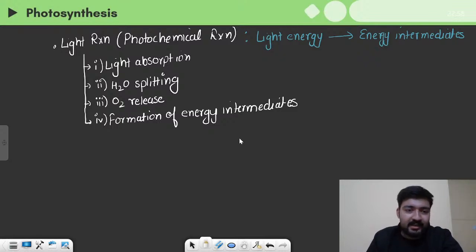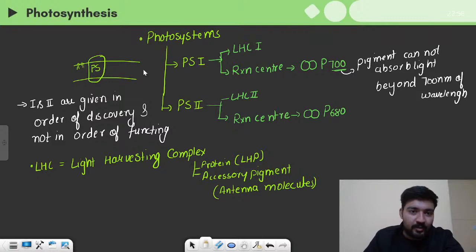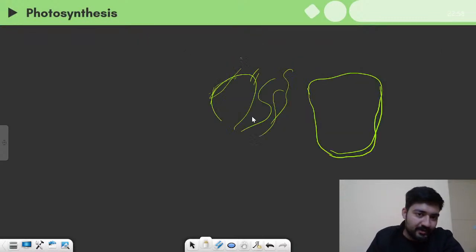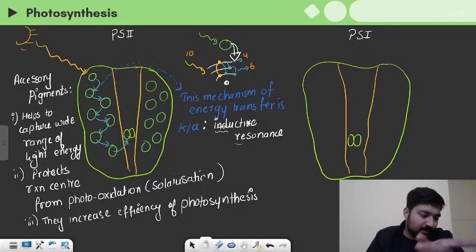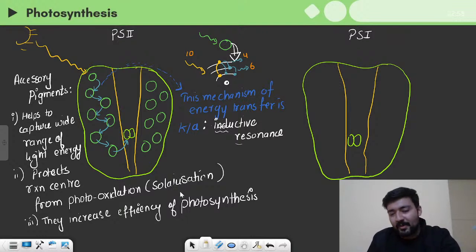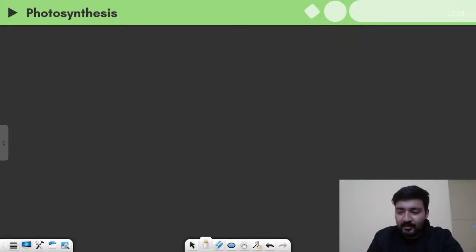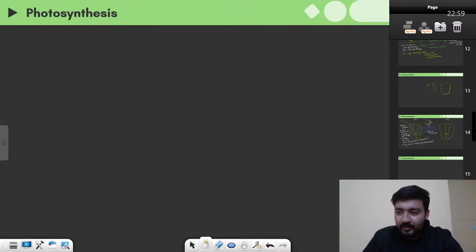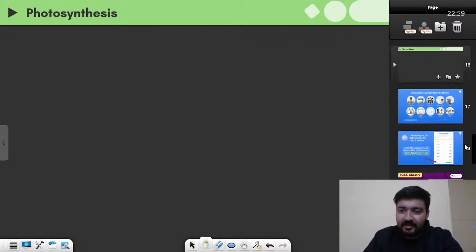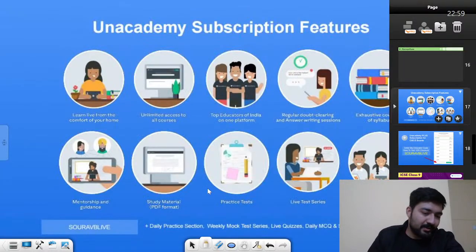And we talked about the four parts of the light reaction, right? Then we talked about the photosystems, what the light harvesting complexes and reaction centers are. And we cleared it out that yes, all chlorophyll A molecules are not reaction centers, right? And we talked about the significance of accessory pigments. So yes, this is all that we have done today. Not much, not less. If you understand it, then it's very well, right?